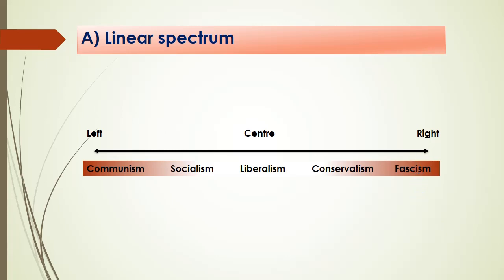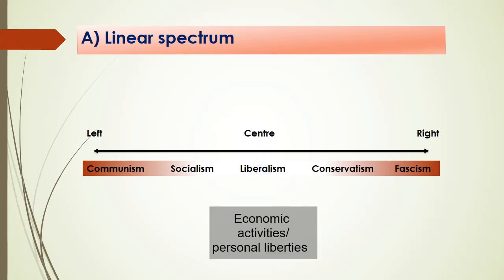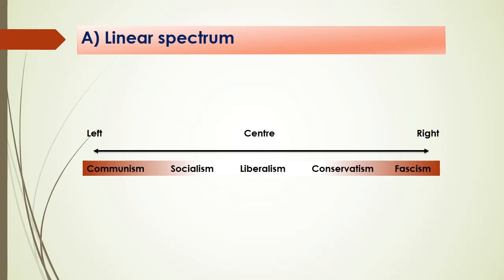So total control of thought at one end, that is considered as right, to no regulation, that is communism. But at the center there is liberalism, which says that there has to be some control. There has to be some control on economic activities, and there has to be some control on liberties of the individual as well, which would lead to a good human life. However, there are other two ideologies as well.